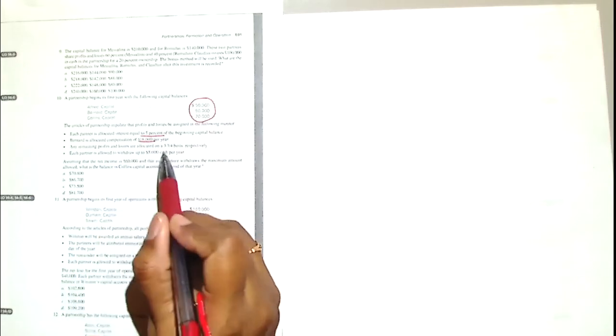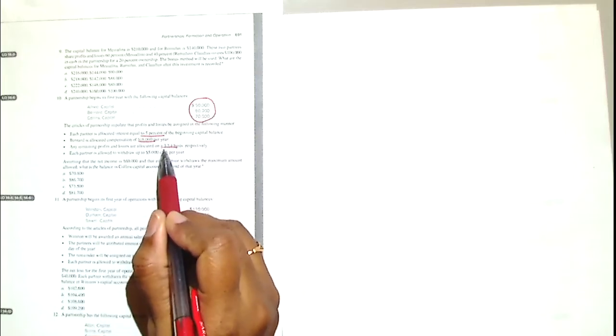I mentioned interest and compensation. These are obligations. You have to pay these. Bernard actually worked for the company, so he will receive compensation. Once we give this interest and compensation, any remaining profit and loss we're going to allocate in this ratio, 3:3:4, that means 30:30:40. And then there is another provision. Each partner will withdraw $5,000.